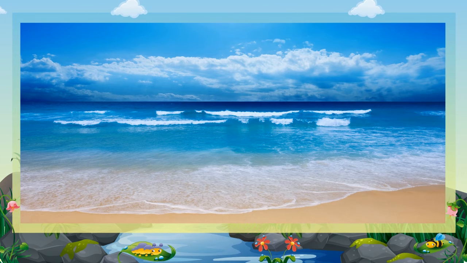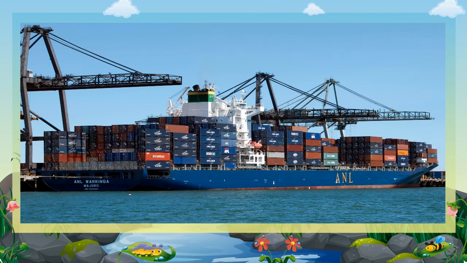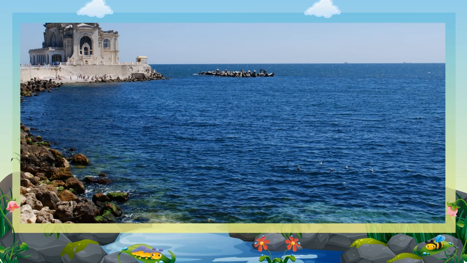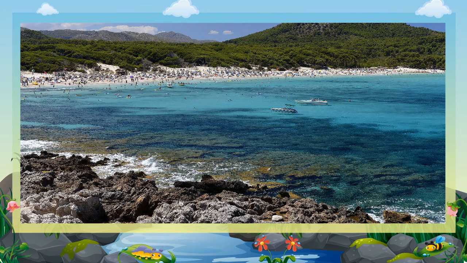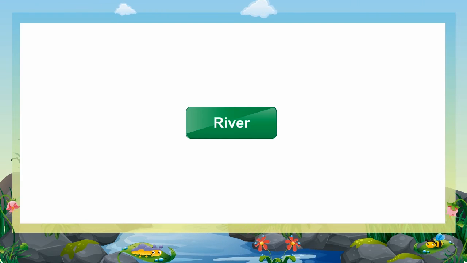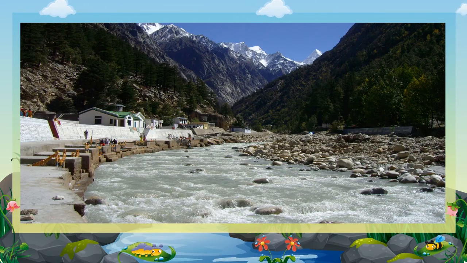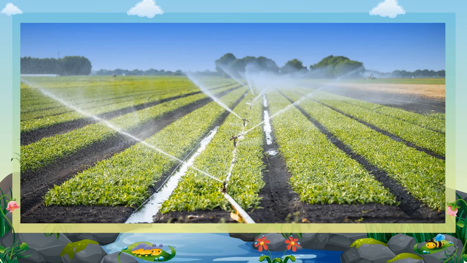Sea. A sea is also called a big body of water, but it is smaller than an ocean. It is also used for transportation. The Red Sea, the Black Sea, and the Mediterranean Sea are a few examples. River. The flow of water from a mountain as a stream is called a river. Rivers provide us water for drinking and irrigation.